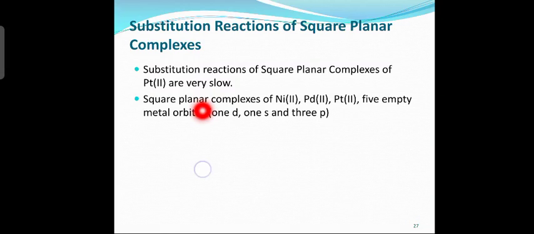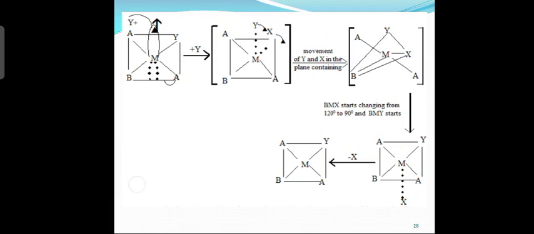The 5th orbital can easily accommodate electrons from the attacking ligand. So, a 5 coordinated intermediate or activated complex is formed from a 4 coordinated square planar complex through an associative SN2 mechanism. Alright. Next slide.